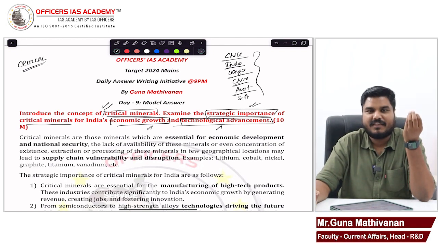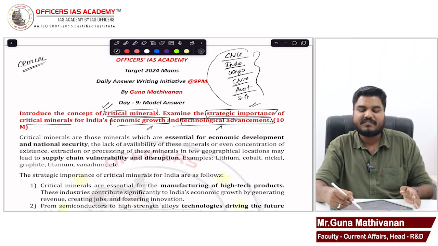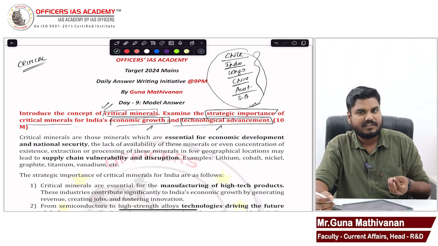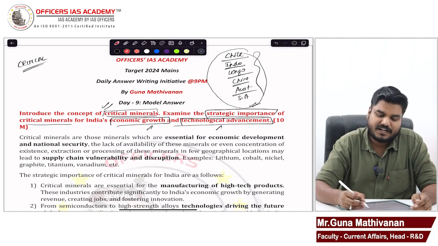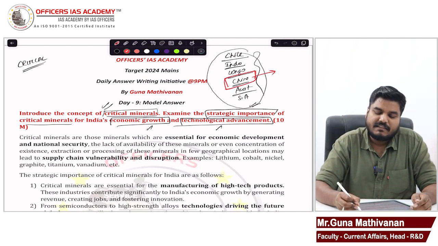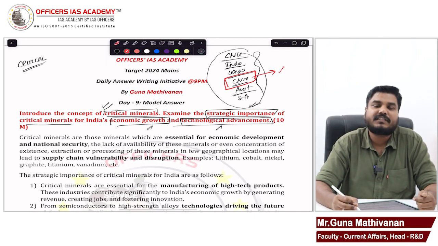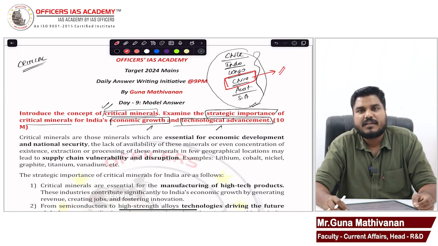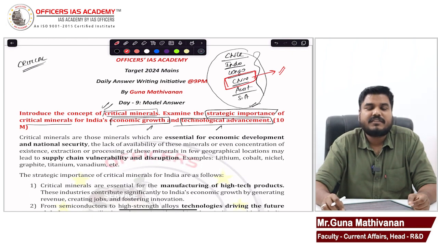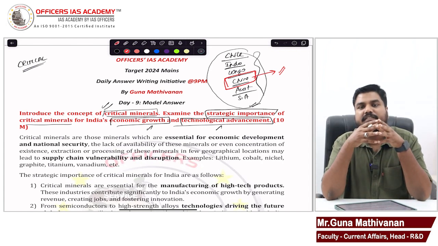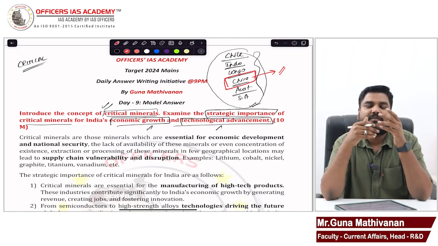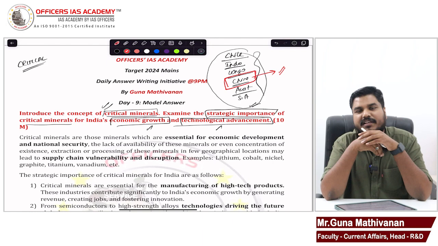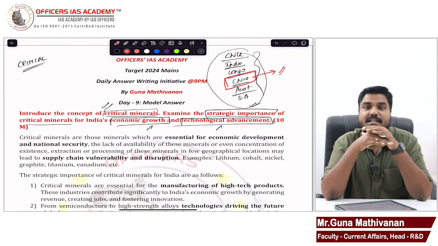At the same time, what I'm trying to convey is that not every country has these essential minerals. Very few countries possess them, and among them it is China. They have huge processing capacity. They are world number one in processing critical minerals. Today, in this new age technology, in this digital era, these minerals become imperative. If there is some shortage or disruption in the supplies of these minerals, assume that China stops the export of these processed minerals, then there will be a disruption in the supply chain.